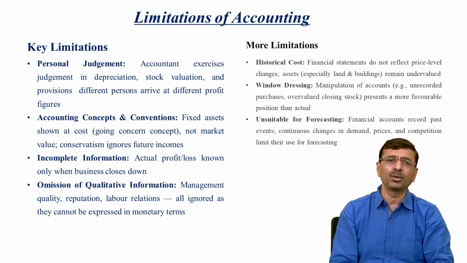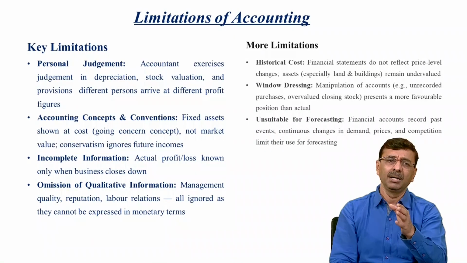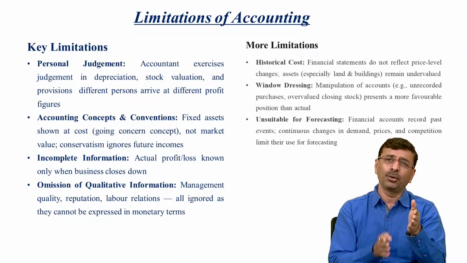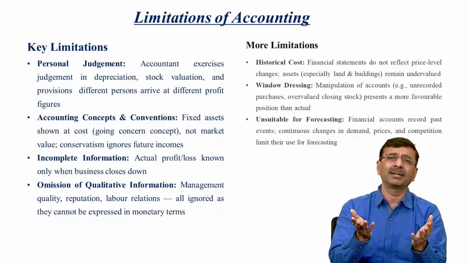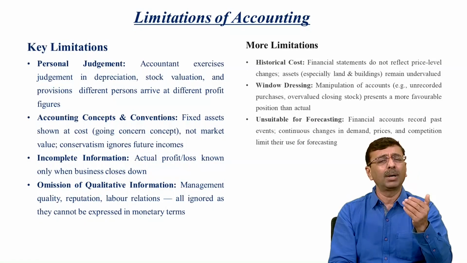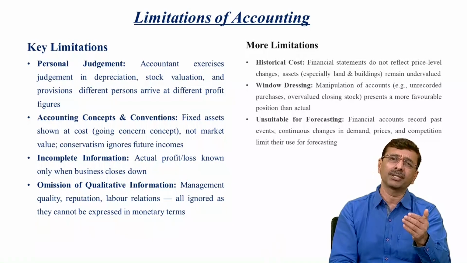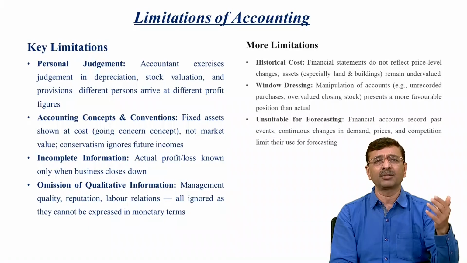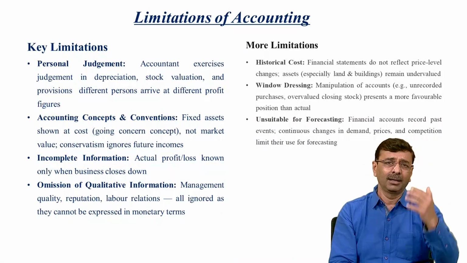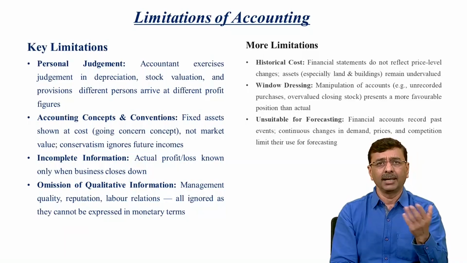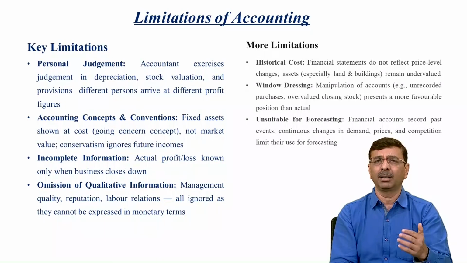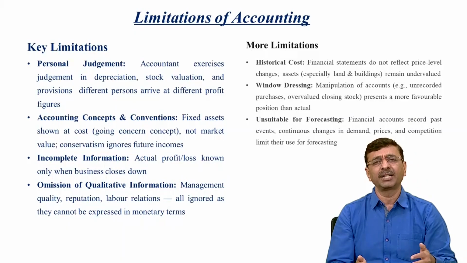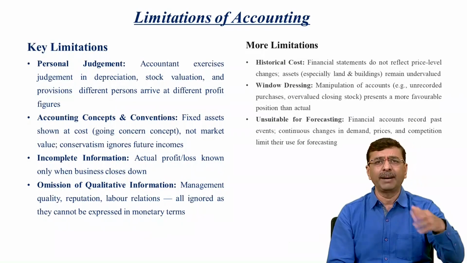Then the next is accounting concepts and conventions. Fixed assets are shown at cost. There are certain arguments for why you record a fixed asset at its purchase price, because after 5 or 7 years, certain asset valuations may be higher than the actual cost price. Definitely land, building and certain other assets are always increasing, while the valuation of plant and machinery or furniture is always decreasing, so depreciation is charged.